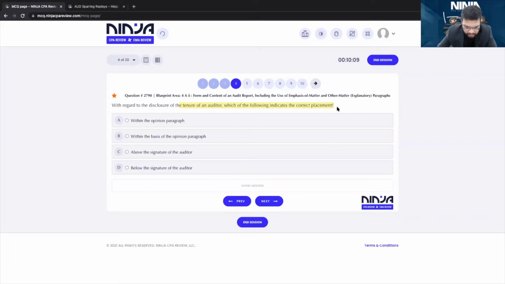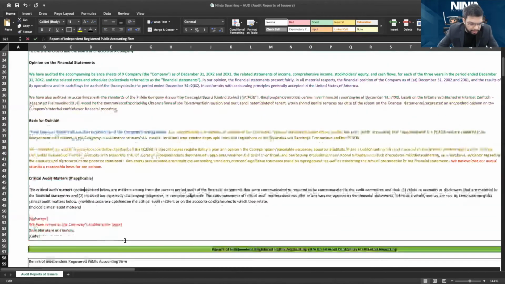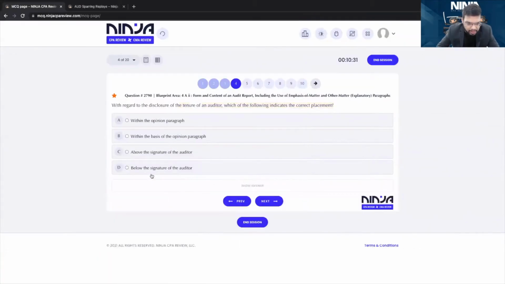Joe says D. Nastasia says C. Darshan says C. Is it above the signature or below the signature? Below. So it's D.